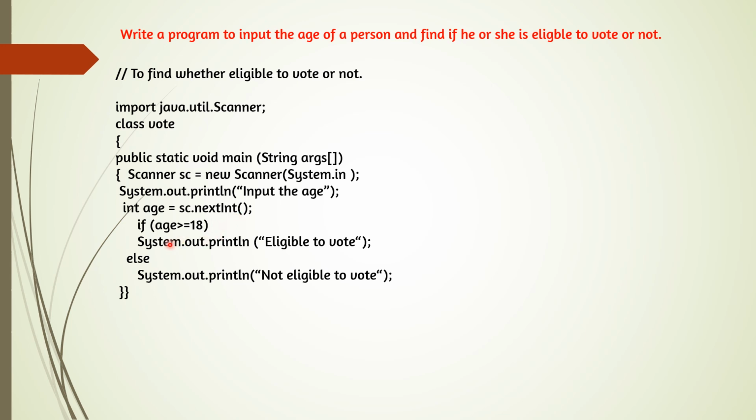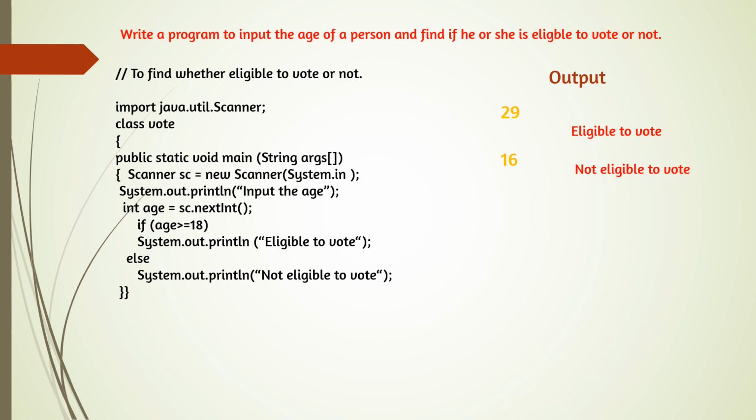And if age is greater than or equal to 18 is the if condition, because for voting we should be at least 18 years old. That means if age is greater than or equal to 18, print eligible to vote, otherwise not eligible to vote. So two examples are also given here. If the age is 18 or above, the output will be eligible to vote.